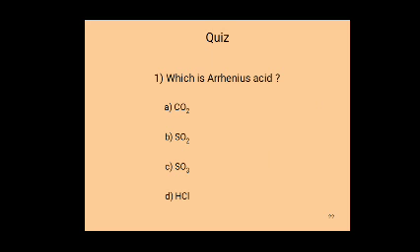What is an Arrhenius acid? A substance that dissociates in aqueous solution and produces H+ ions is called an Arrhenius acid.